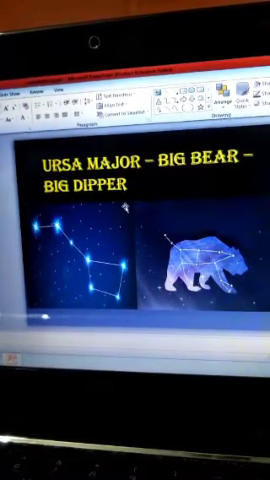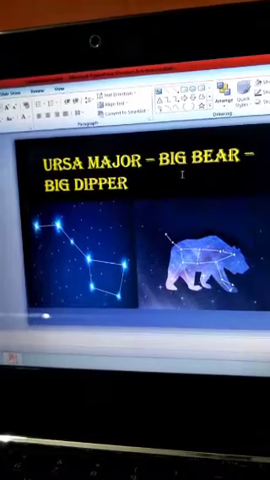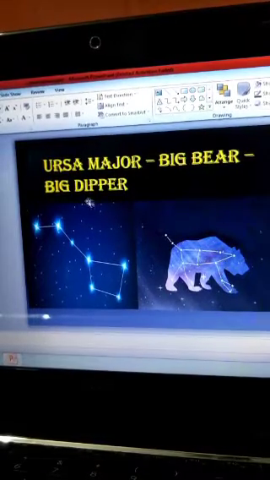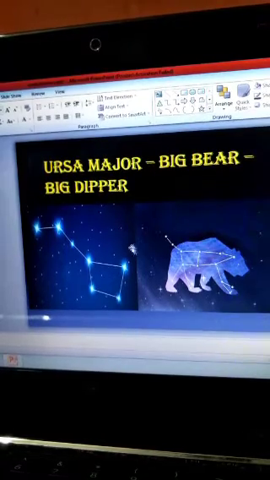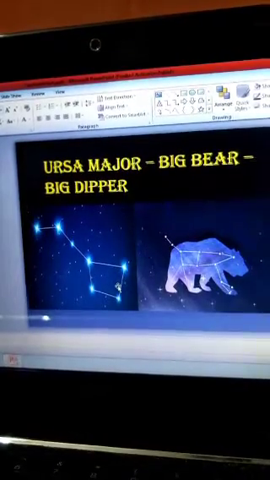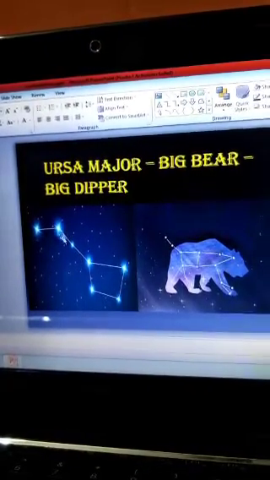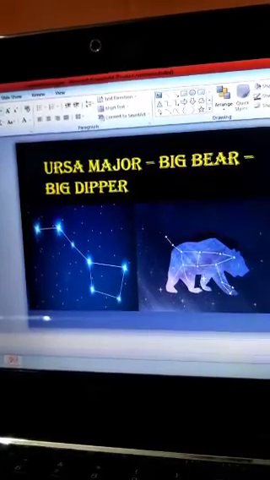This is the easiest constellation you can find in the sky. It is the Big Bear, the Big Dipper or Ursa Major. These are the various names given to this pattern. Having 7 stars, it is otherwise known as Saptarishi.